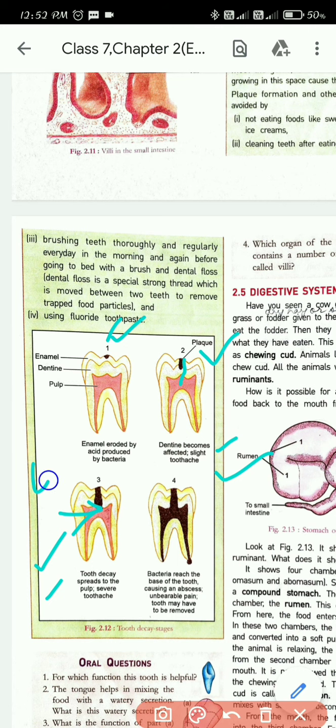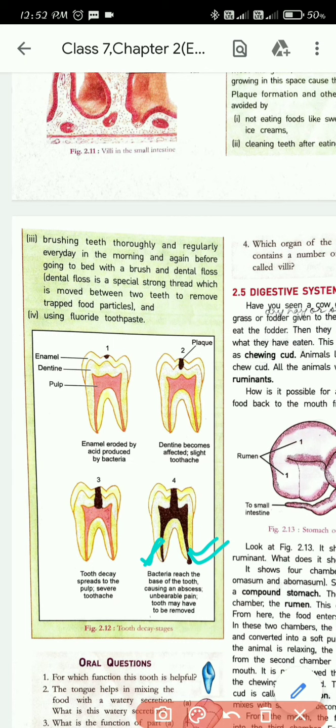So this pink portion you can see here, you will have the connective tissues. That is why when the decay reaches the pulp, that means the connective tissue, you will feel severe toothache. Your tooth will pain a lot. After that, what will happen if the bacteria reach the base of the tooth? This is the base of the tooth, the roots, we call it also the root section.